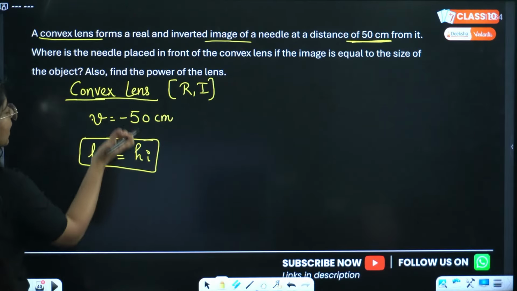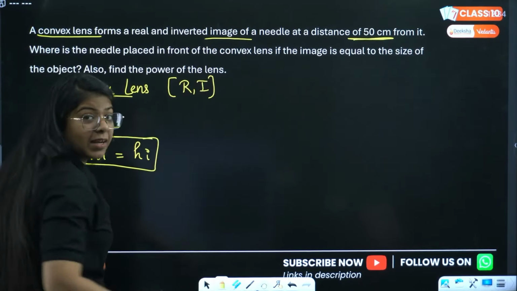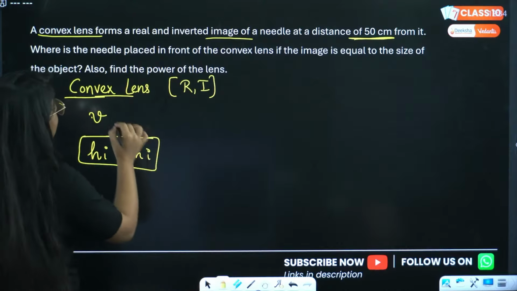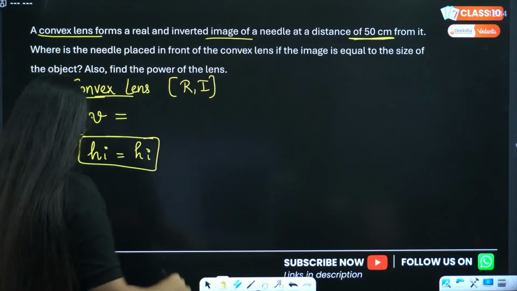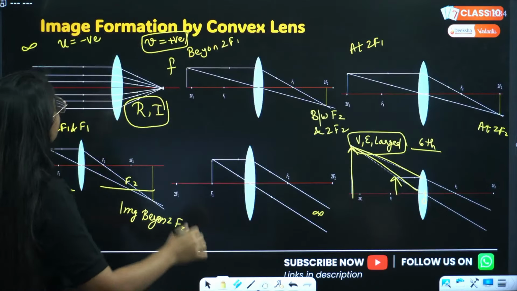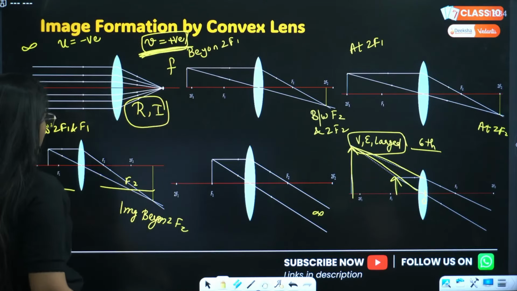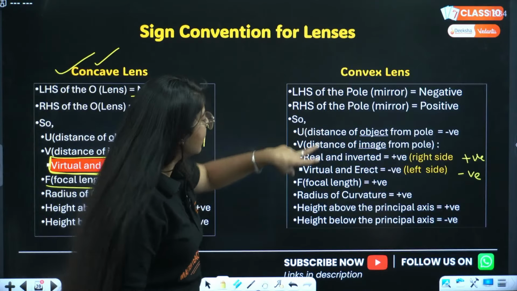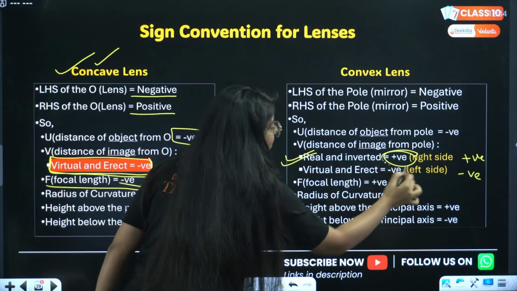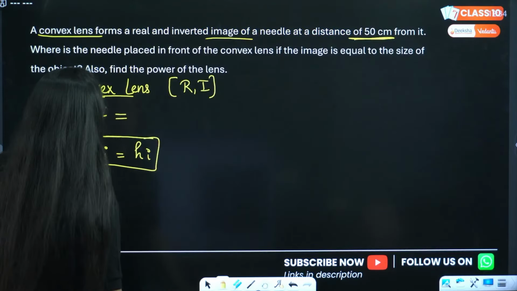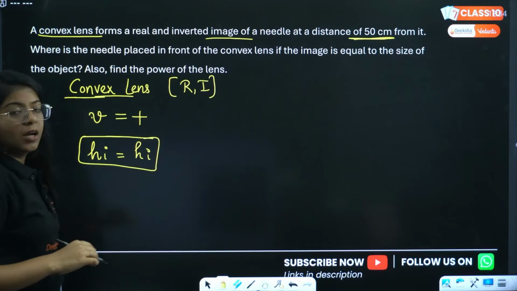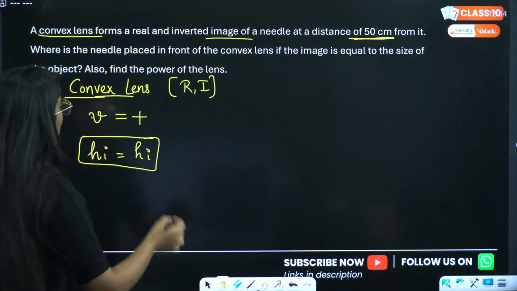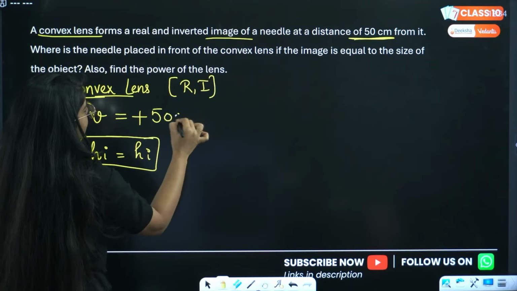The sign of v will be decided because it is given that it is a real and inverted image, and we know that in a convex lens, a real and inverted image is on the positive side. For a real and inverted image in a convex lens, the sign is positive, right? That's why I put so much emphasis on that slide, sign conventions. Done. So it will be positive 50 centimeter.